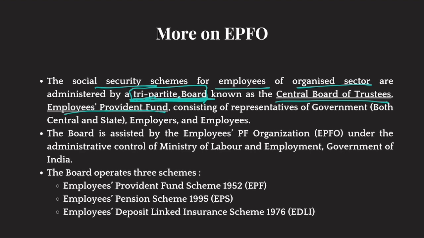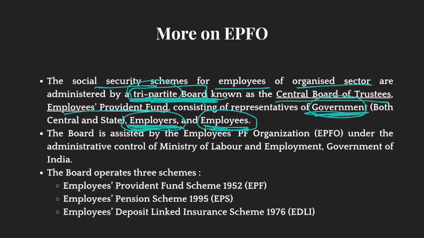And why is it called tripartite? Because this board contains representatives from government, from employers and employees. So this board has representatives from labor unions, employees. They have representatives from employers, factory owners. They have representatives from central and state government. Okay, so three institutions are being represented by this board.